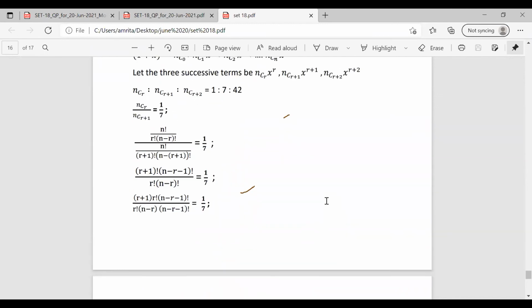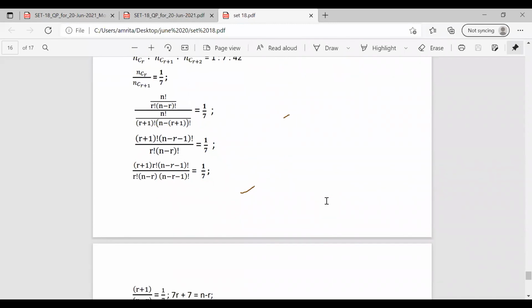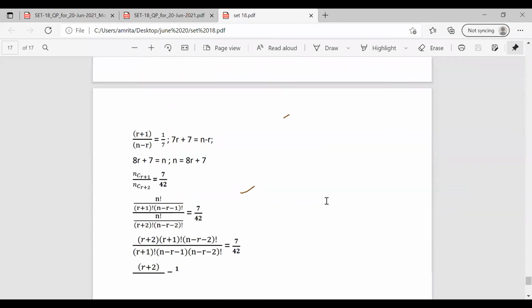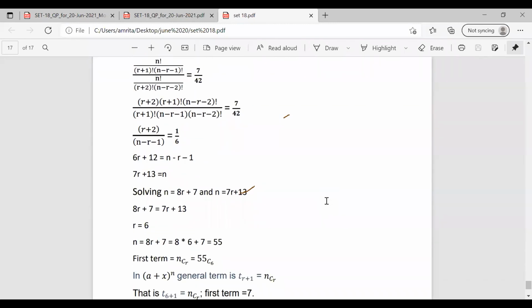We have the ratio, expanding it and solving for the ratios, we'll get two equations. Solving these two equations, we can find the value of R. Substituting the value of R in either of these equations, we can find the value of n. And then in the expansion, we have the first term as T(R+1) equal to nCR.